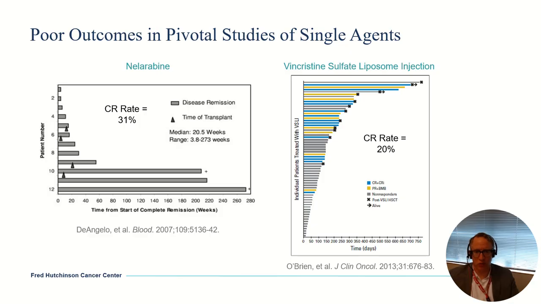Vincristine sulfate liposome injection was available for many years. This has been pulled from the market. It's no longer available to my knowledge. Similarly, relatively poor results. There'll be occasional good responses with this, but this drug is no longer available. But really since then, there have been very limited efforts to try to get new agents in T-cell ALL.